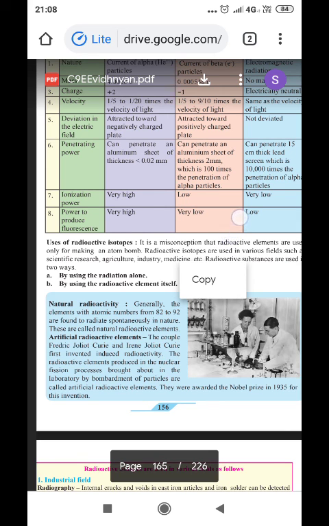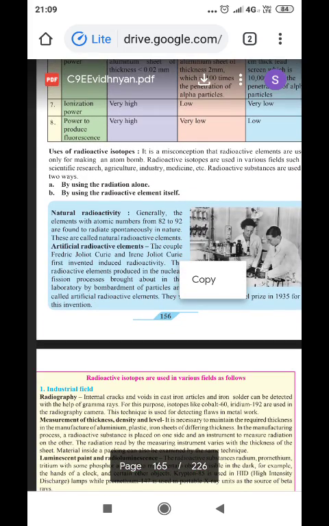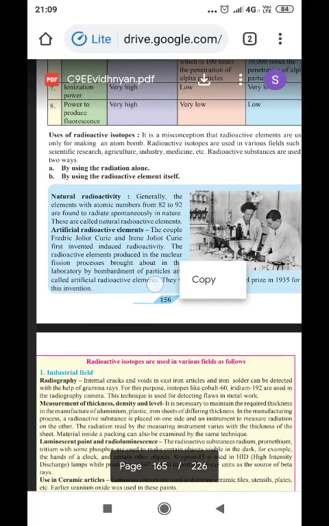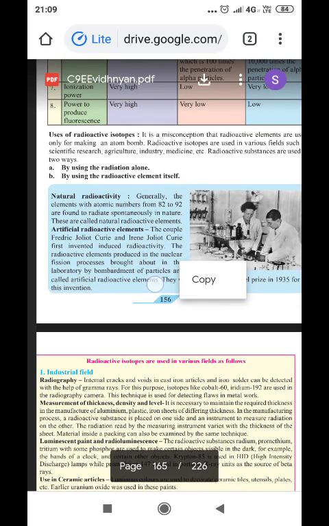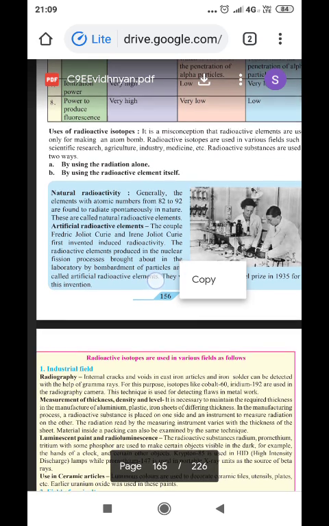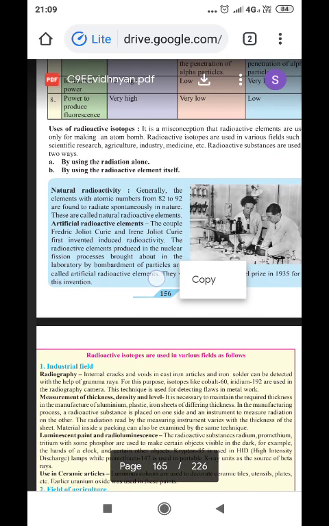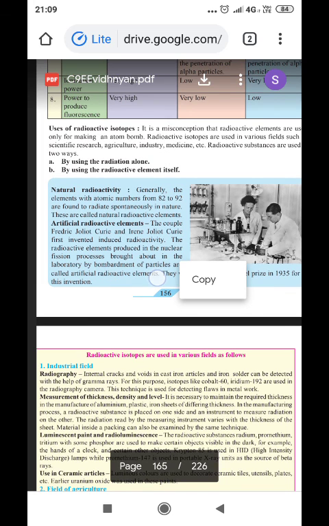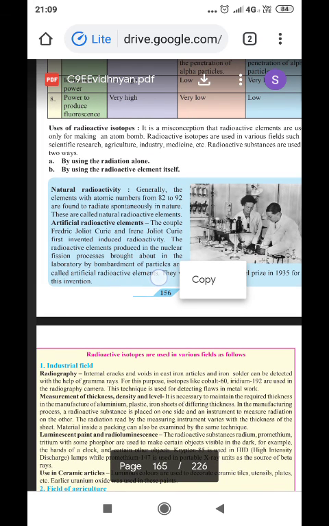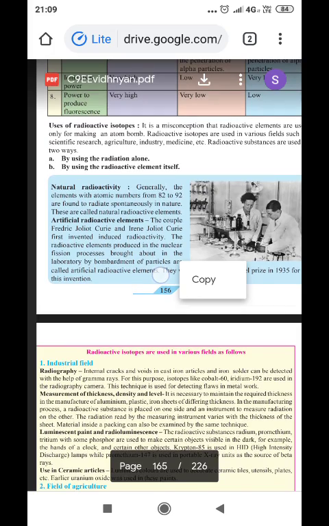Now, as it is in some ways harmful and in some ways useful, we are going to study both parts of it: the harmful effects as well as the uses of radioactive isotopes. It is a misconception that radioactive elements are used only for making an atom bomb. Radioactive isotopes are used in various fields such as scientific research, agriculture, industry, medicine, etc. Radioactive substances are used in two ways: by using radiation alone, or by using the radioactive element itself.